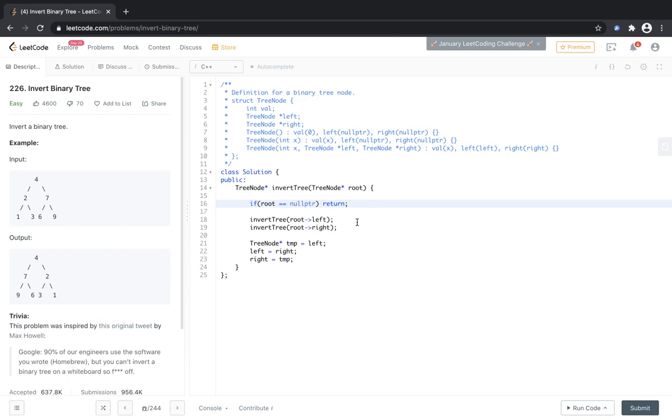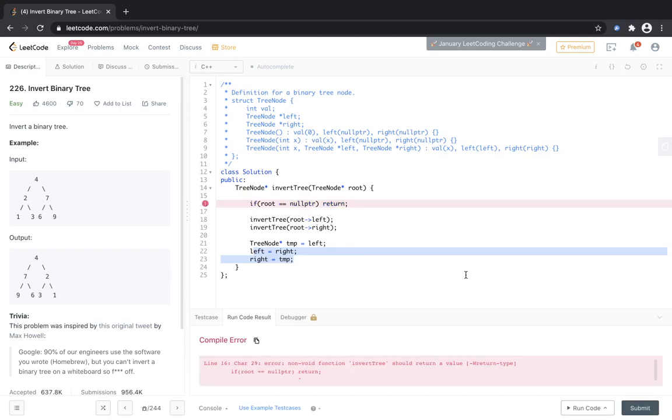So this is the base condition, and after returning from here, we cannot go any further, else it will keep going on, and our stack buffer will overflow, and we will get an out of memory error or exception. So this is the base condition from where we return. And now this is our main code. First do the inversion of the left subtree, then the right subtree, and then totally swap the left and right child.